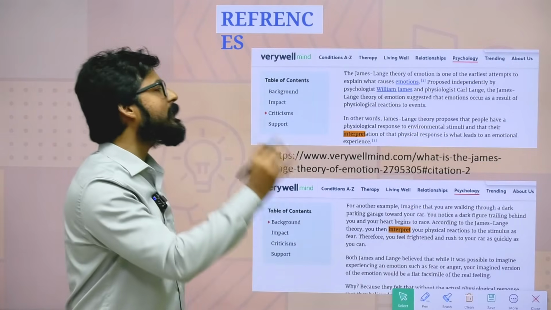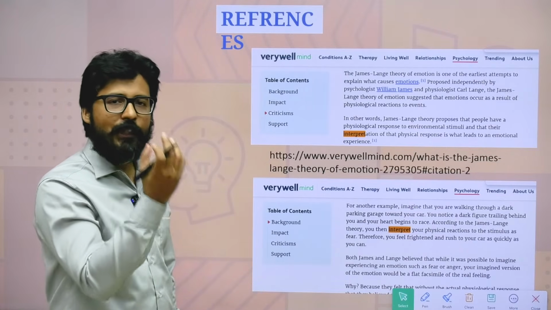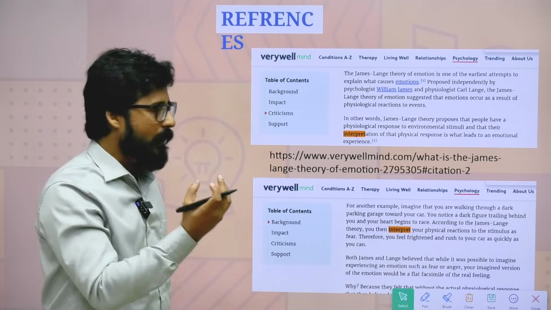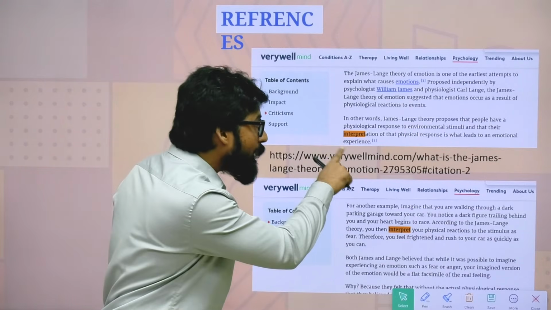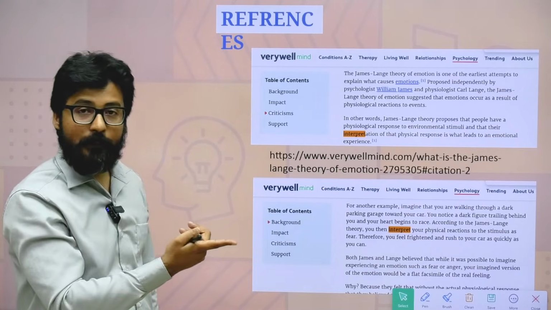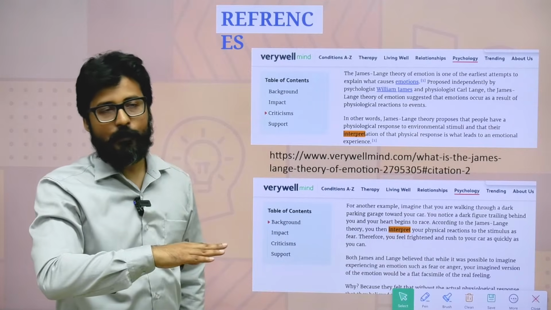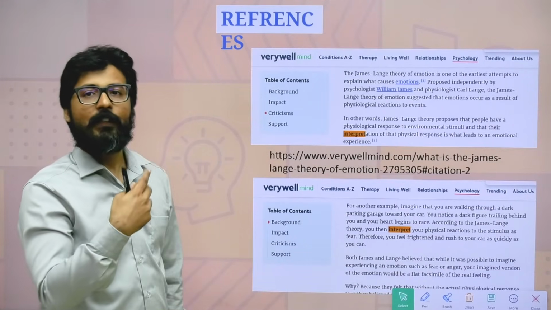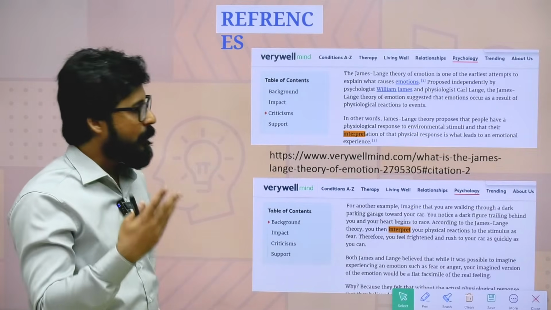That means whenever there is any stimulus, any event, there will be a physiological response, and their interpretation of that physical response is what leads to an emotional experience. So when an individual interprets those physiological responses, the individual will present emotions.